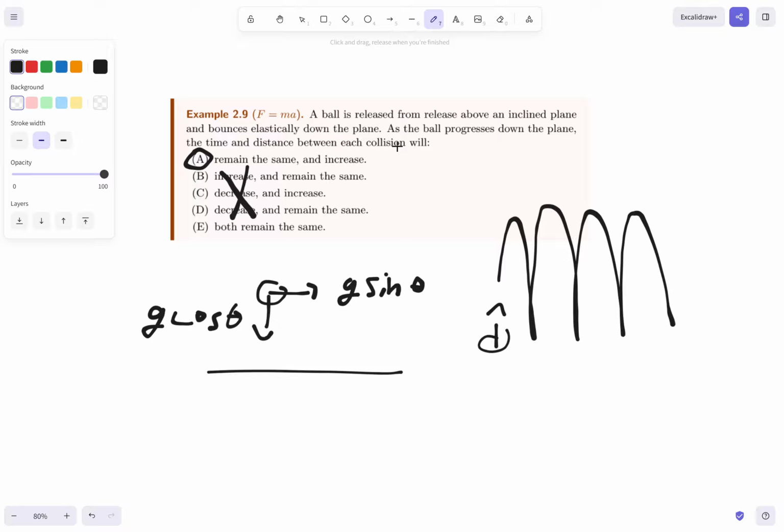Just to simplify it. And the distance will increase, right? Because there's acceleration. If we think about what acceleration physically means, if we had zero acceleration, the ball would move equal distances in equal times. But if we start accelerating, think about a car. A car is just cruising, zero acceleration, moving at constant velocity. But if it starts speeding up, also known as accelerating, then it'll cover more distance in less time. Cover the same distance in less time, basically. And that is fully dependent on this component.